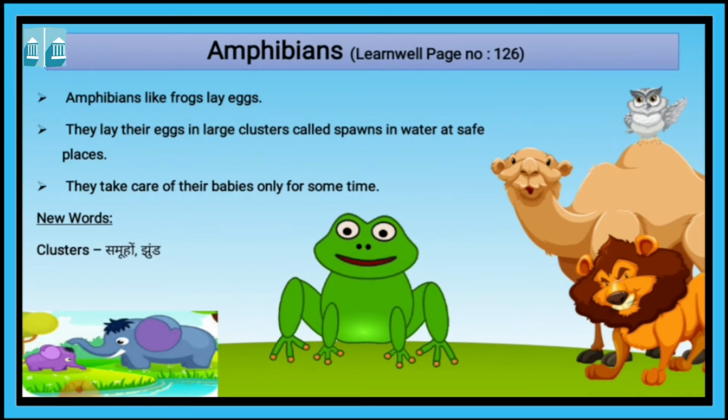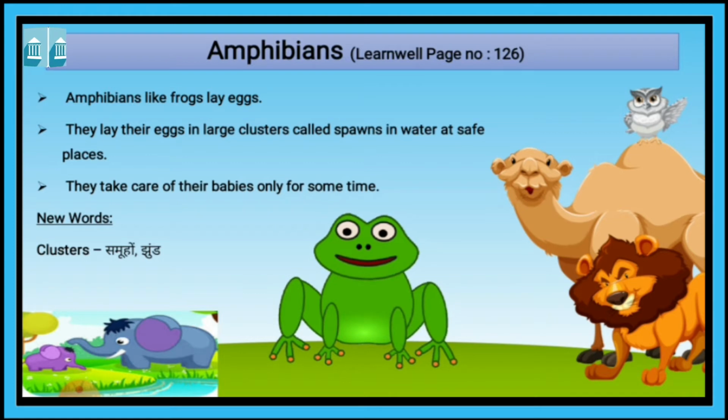Now the next topic is amphibians. Learn well, page number 126. What are amphibians? The animals that can live both on land and in water are called amphibians. What are amphibians? Animals that live on land and in water. These animals are called amphibians.